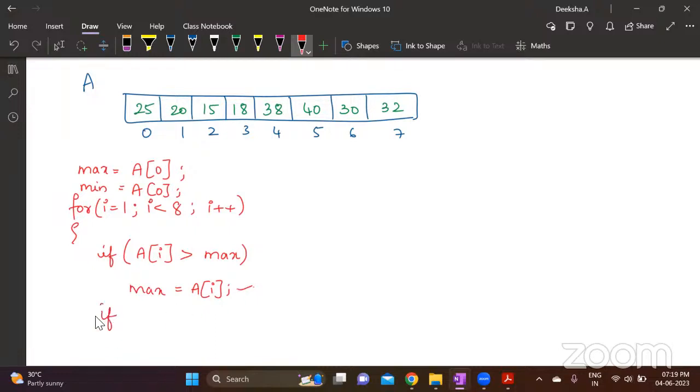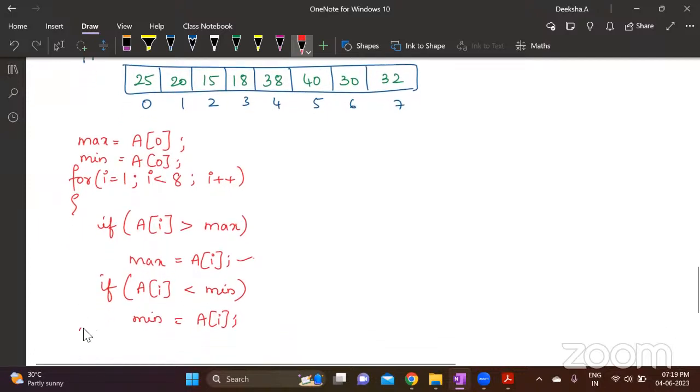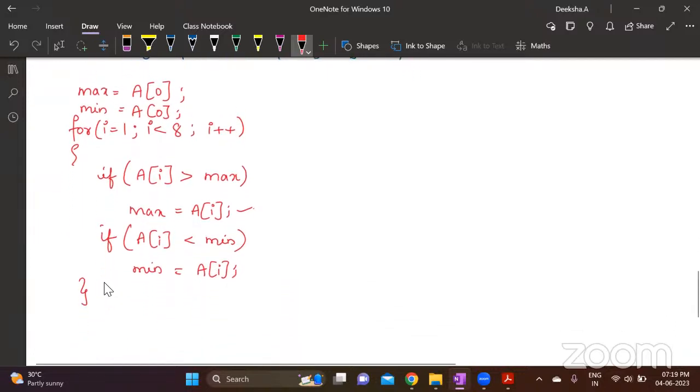And then it's not else if. We have to check for every element. If AI is less than minimum, assign AI to minimum. Don't give else if here. We have to check both. Now, when we come out of this loop, max will have maximum value, min will have minimum value.